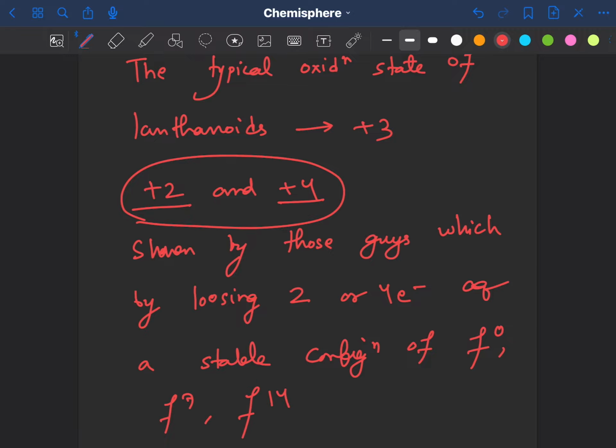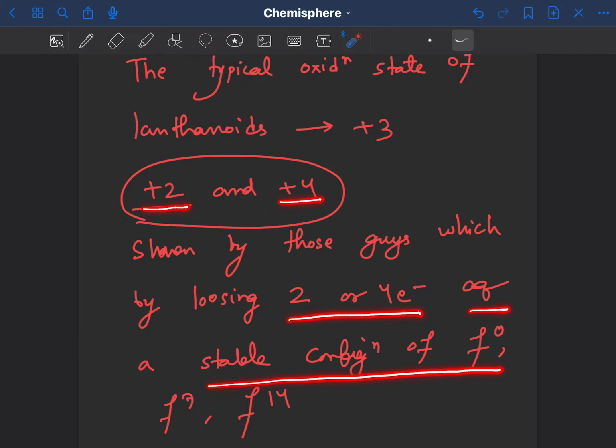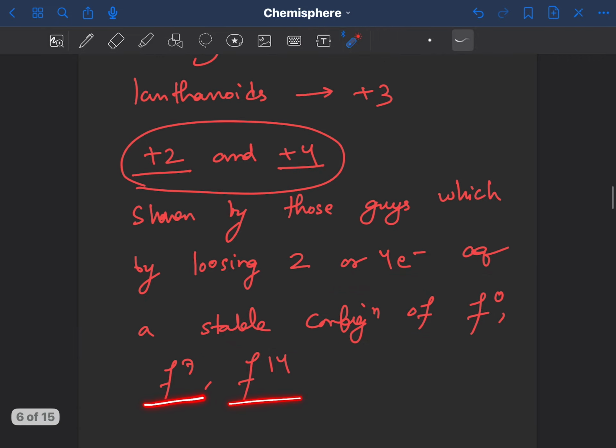Yes, the most stable state for them is +3, but a few of them show +2 and +4 because upon losing 2 or 4 electrons, they acquire a stable configuration of either f0, f7 or f14. f0 is a noble gas core. f7 is exactly half filled. f14 is completely filled.